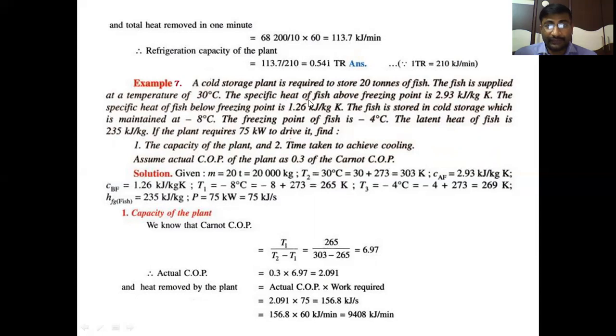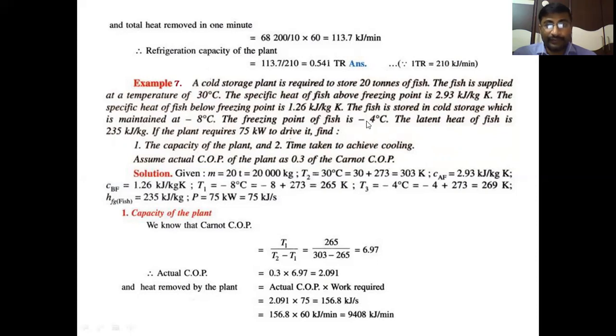The specific heat of fish above freezing point is 2.93 kilojoules per kg Kelvin. The specific heat of fish below freezing point is 1.26 kilojoules per kg Kelvin. These are the two specific heats above and below freezing points. The fish is stored in cold storage, which is maintained at -8 degrees centigrade, the final temperature.